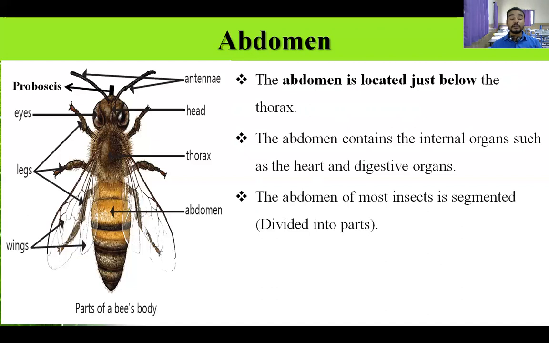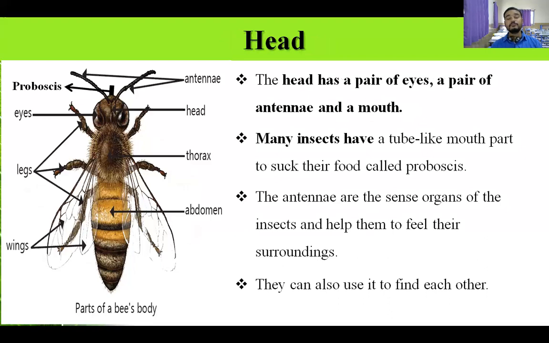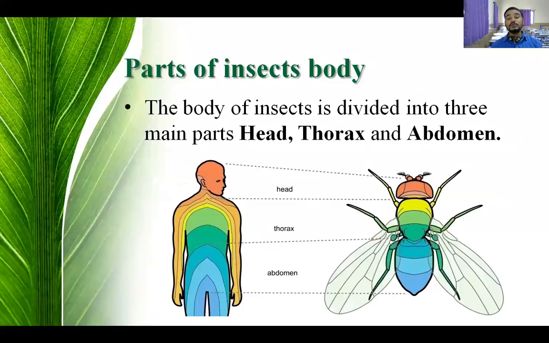Where is abdomen located? Abdomen is located below the thorax. And what does it contain? It contains all the internal organs such as heart and digestive system. And this abdomen system is segmented. Segmented means divided into parts. Got it? Once again, we will revise. Insect's body is divided into how many parts? Three parts. Which are those?